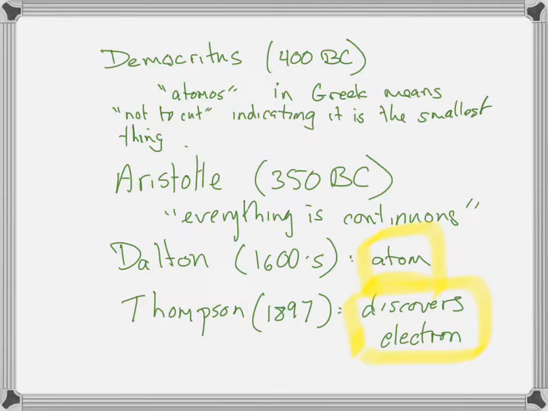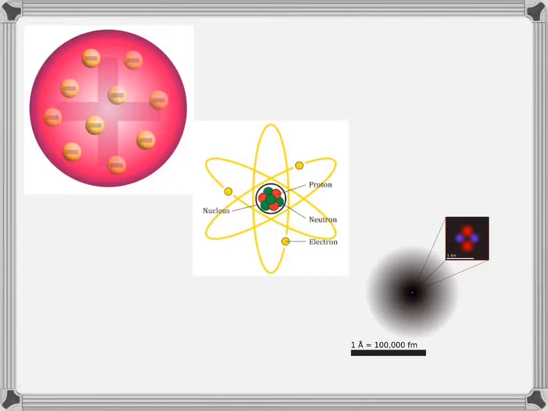And it's called the plum pudding model. It's our first model of the atom. So we see here in the upper left-hand corner a representation of the plum pudding model. When Thomson discovered the electron, he realized it was some small part of this atom that we did know by 1897 existed. And Thomson just imagined that the electrons were stuck in the atom like plums in a plum pudding.